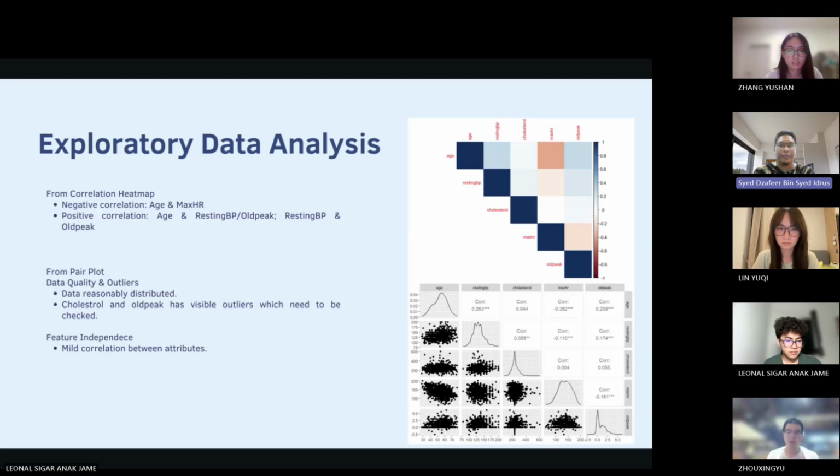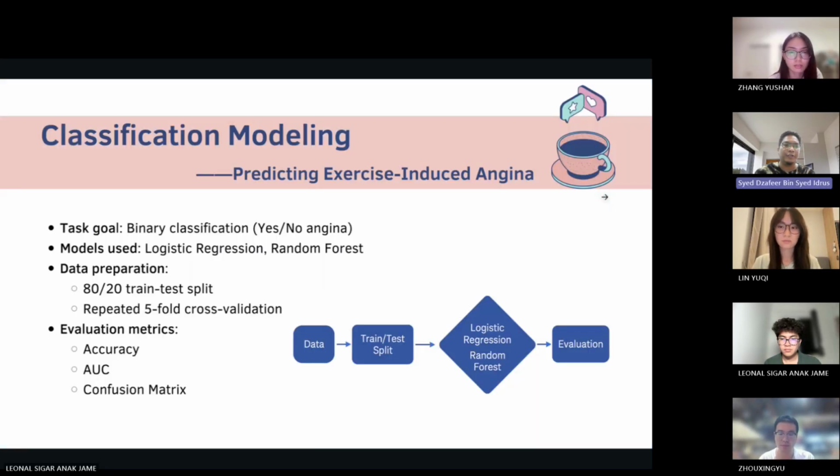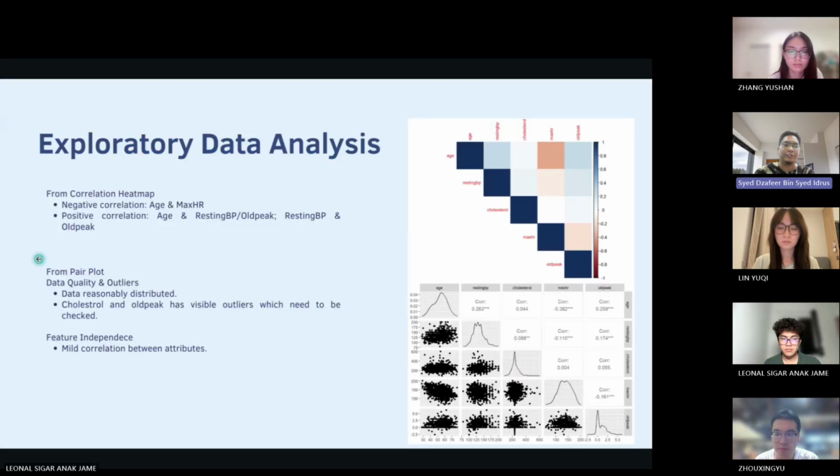The heat map and pair plot show that there are no strong correlations between most of our predictor variables. This is good because it means our features are independent, which helps to build a more stable model. We did note some visible outliers in cholesterol and oldpeak, which we were mindful of during modeling. So next is modeling.